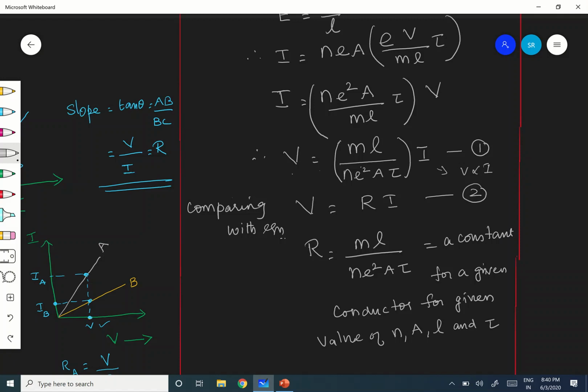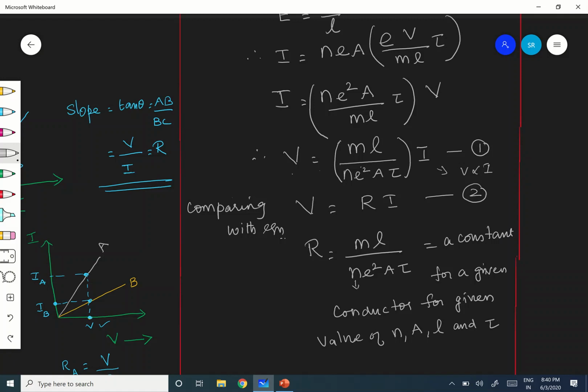Why? Because the resistance of the conductor depends on the arrangement of atoms in the conductor. That is very, very important. Number 1. And number 2, it depends on the number density of electrons, which is n. Therefore, resistance depends upon the nature of the conductor. Nature of the conductor is related to the number density as well as the arrangement of atoms.